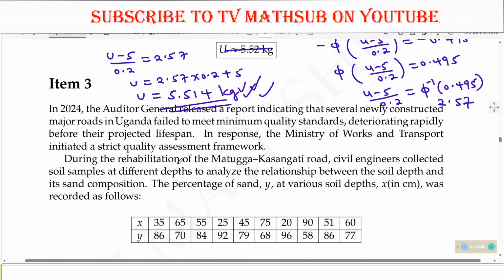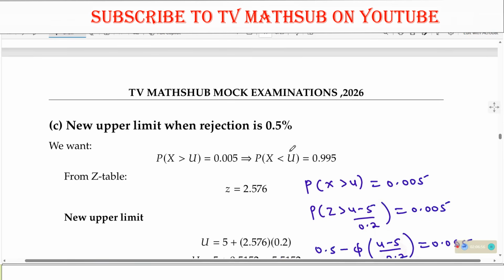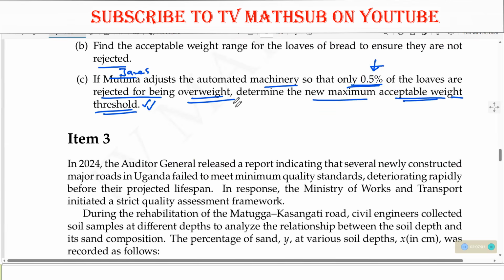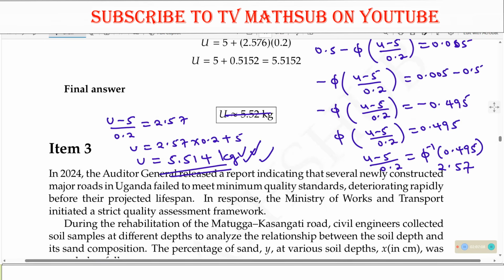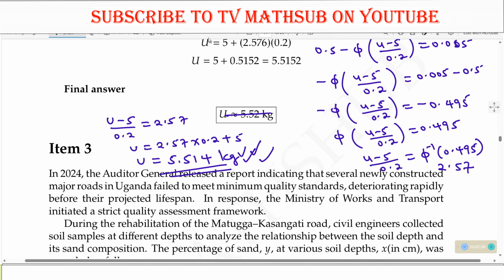So that should be the value for the new upper limit when rejection is 0.5%. So you should be able to get that, and that should be the answer. Looking at what we needed, the new maximum acceptable weight threshold is 5.514 kilograms.